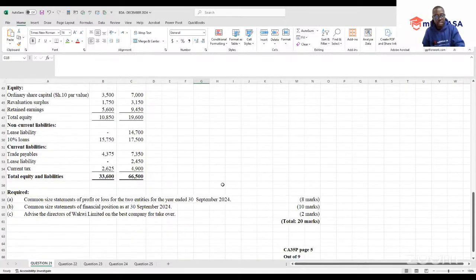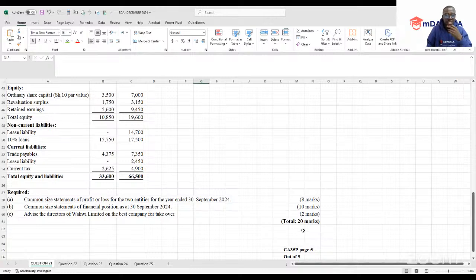So required here, the examiner wanted us to prepare a common size statement of profit or loss for two entities for the year ended 30th September 2024, as well as the common size statement of financial position. So what we are being asked at this point is simple. The examiner wants us to advise the directors of Waki Limited on the best company for takeover, right?